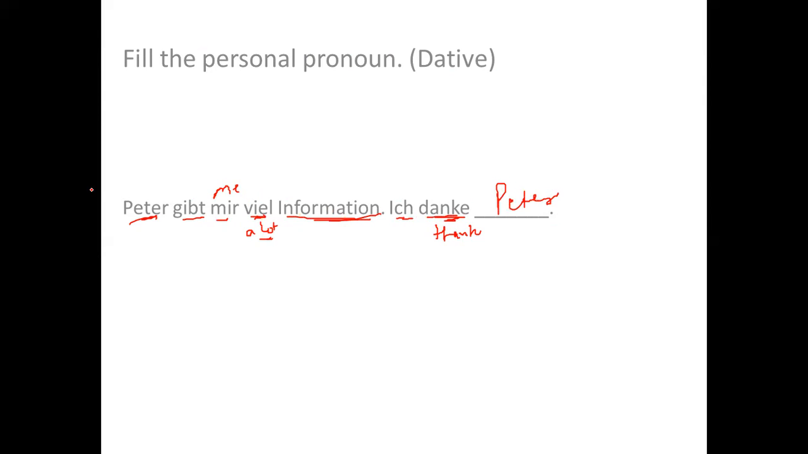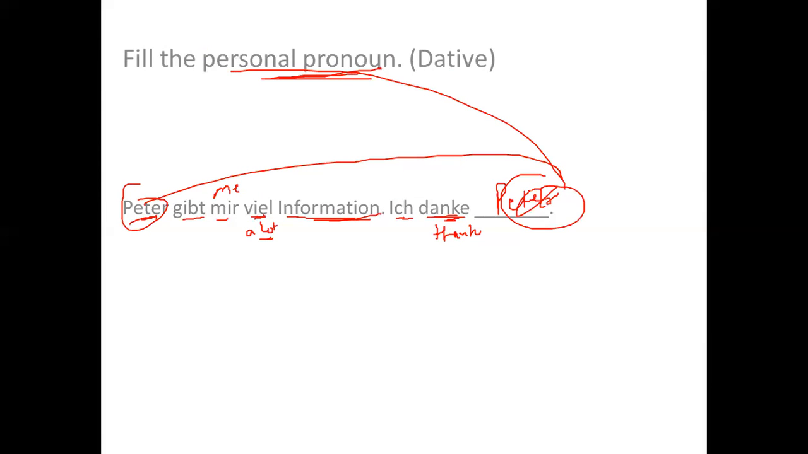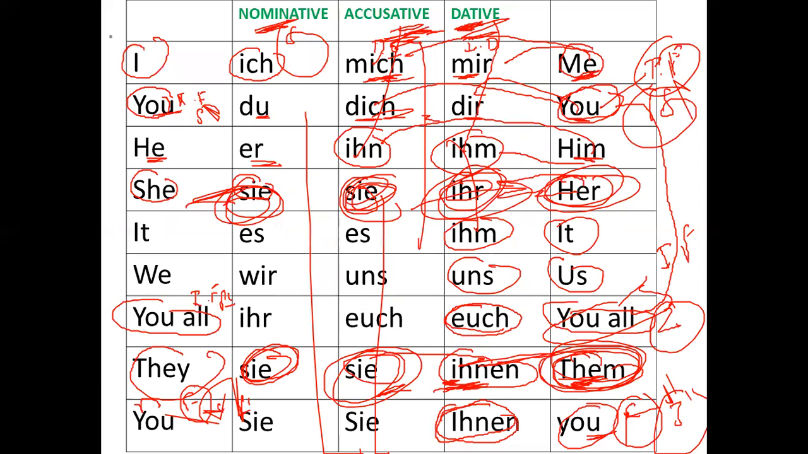But I don't want to write Peter again and again. So hence I'll be using a personal pronoun. Now, danken is a dative verb. Hence, I will be using ihm here. Ihm will be the answer, him. So you can refer to this table also. Here is a table for you. And here, if you see, he and him can be er and ihn. The difference is this is accusative and this is dative.